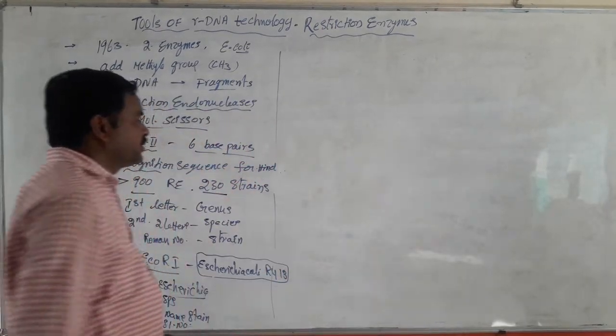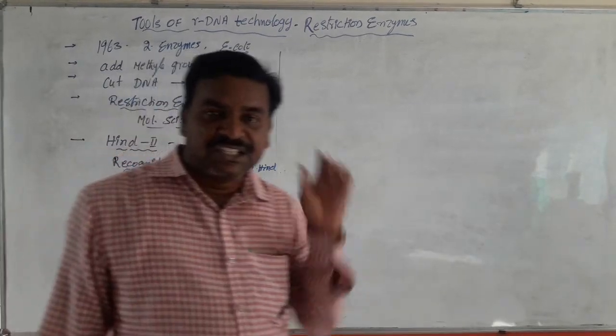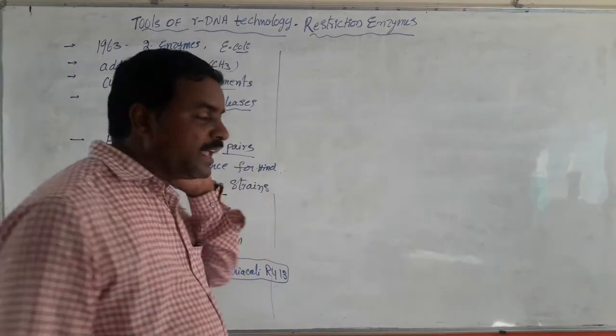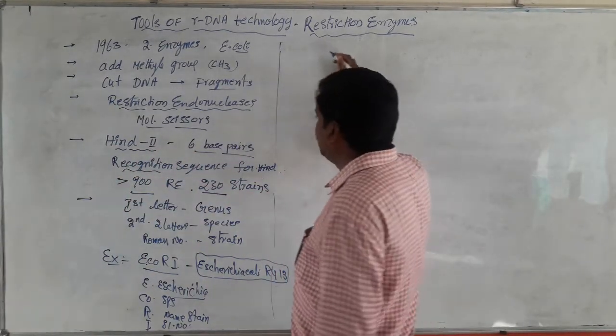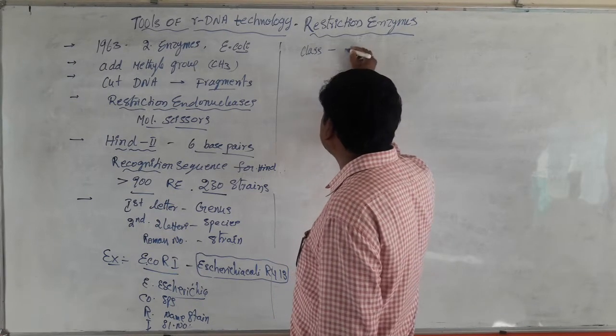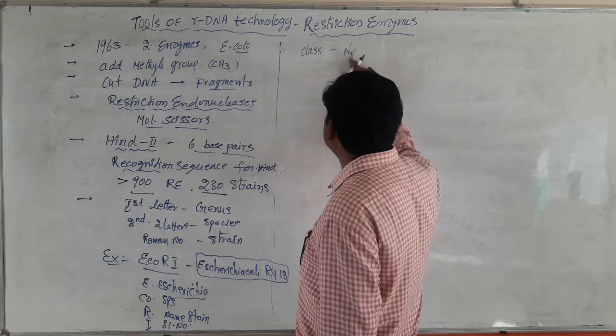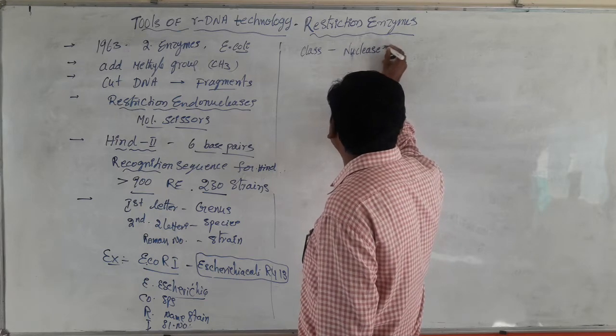Now, coming to the next points. Generally, these restriction enzymes belong to a large group, or class, of enzymes called nucleases.